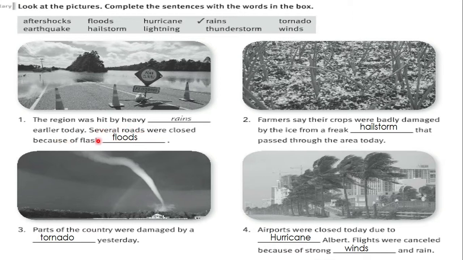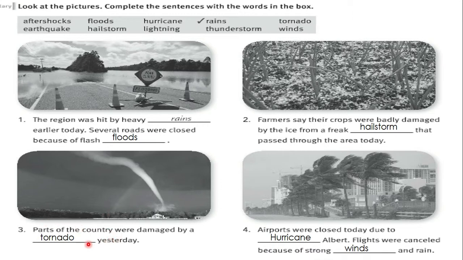O sea, las carreteras fueron cerradas porque hubo bastante inundaciones. Okay? Farmers say their crops were badly damaged by the ice from a freak hailstorm, es decir, sus productos de sus plantaciones fueron dañadas por el hielo que vino de una dura tormenta de granizo that passed through the area today, hailstorm.